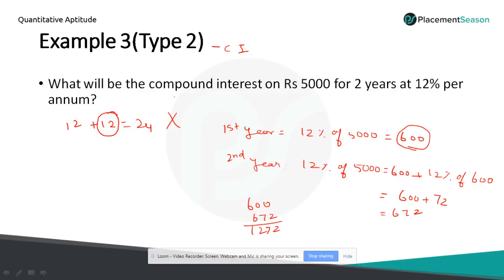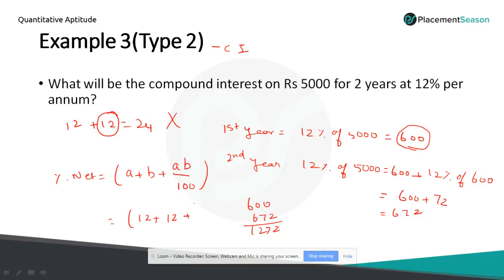So if you calculate like this, this is the method we used to calculate. And let's look at the formula method, percentage method. So here is 24% and how to calculate the compound interest using the percentage method. So we have learned successive percentage, that is, net percentage calculation equal to A plus B plus AB by 100. So this is the formula we use to calculate the net percentage. So substitute the values here. At the end of the first year we'll get 12%.